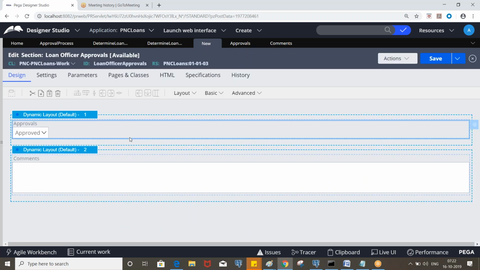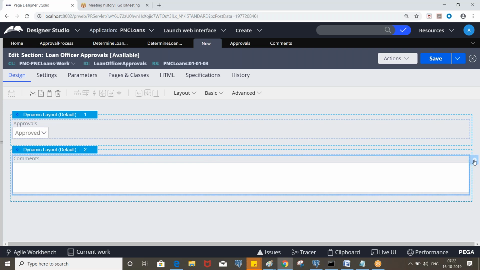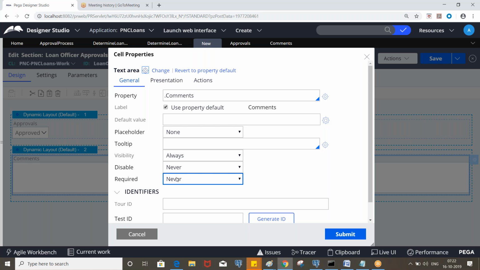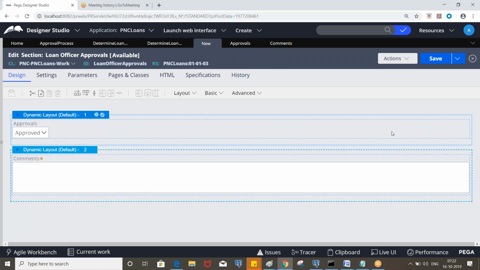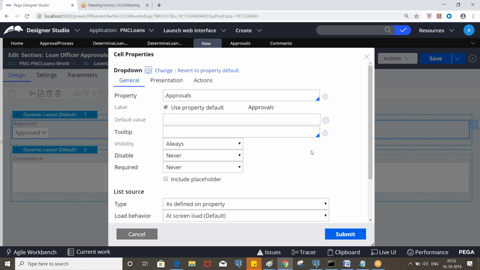Okay, any questions here? We don't need to put any conditions, so by default it should always be displayed. And you can make this mandatory. Here we have an option called required. Always it is required, and based on a condition also you can make it required. And select approvals also as required.